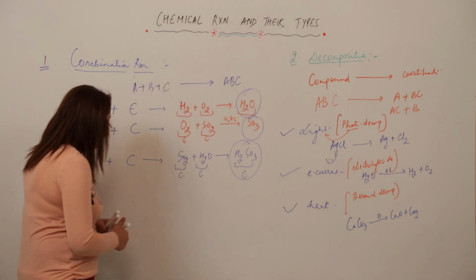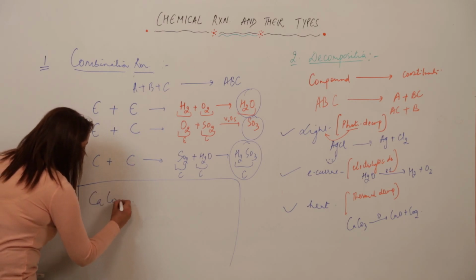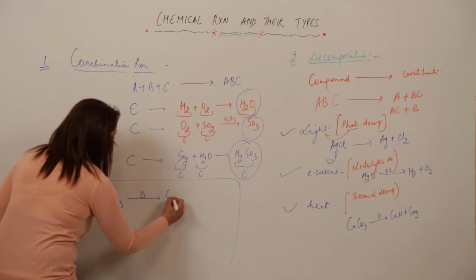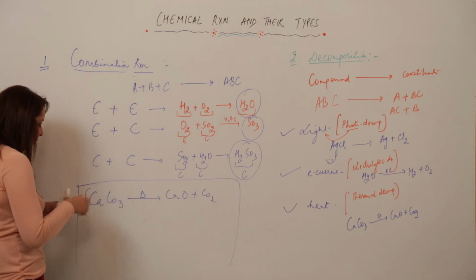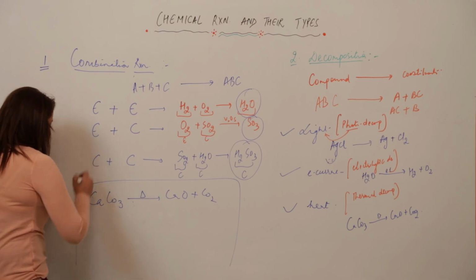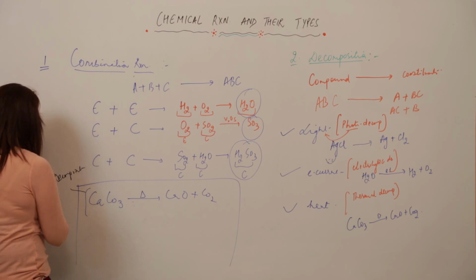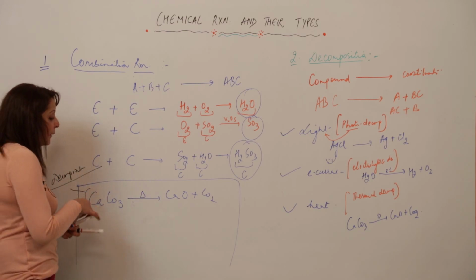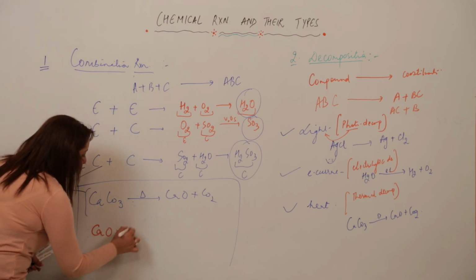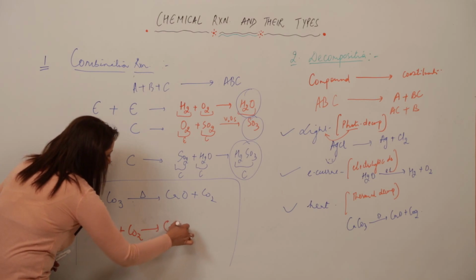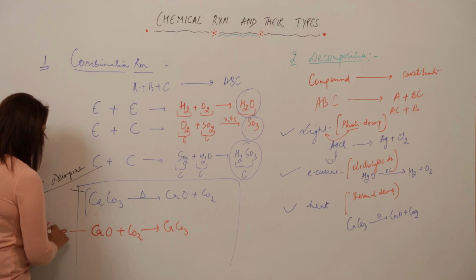See, I am taking an example for you the way I am telling you to attempt. I say that I am taking CaCO3, I am heating it and it is forming CaO plus CO2. So that means obviously it is a decomposition. It is indicating a decomposition reaction. And what kind of decomposition? Heat I have given, so that means thermal decomposition. Now I am illustrating the answer with the same example. When I add CaO to CO2, it forms CaCO3. So see, this reaction is just the reverse of it, and it is a combination reaction.